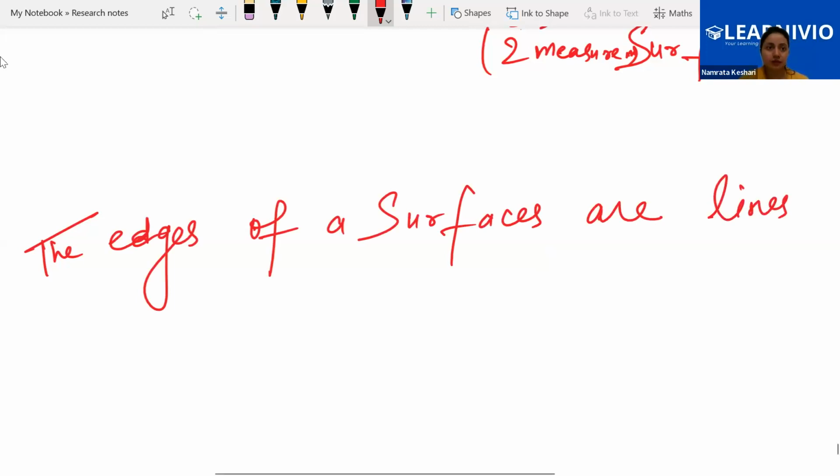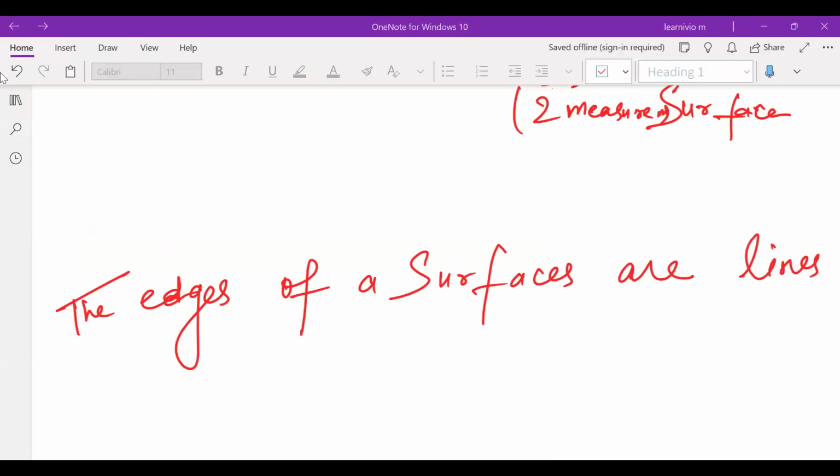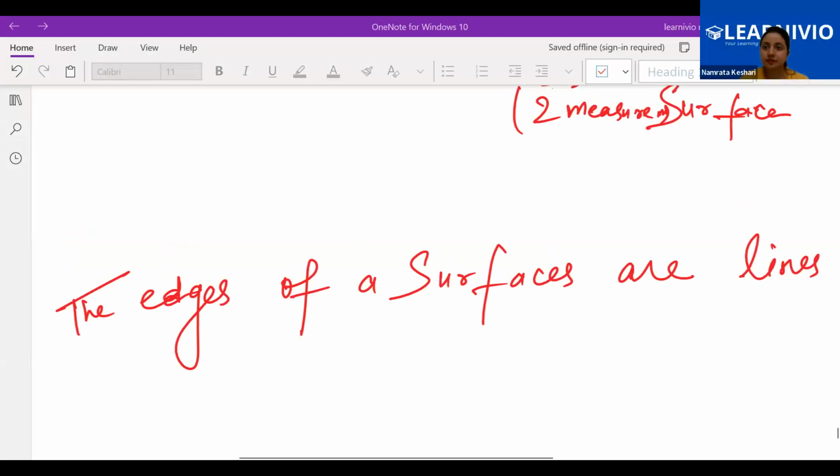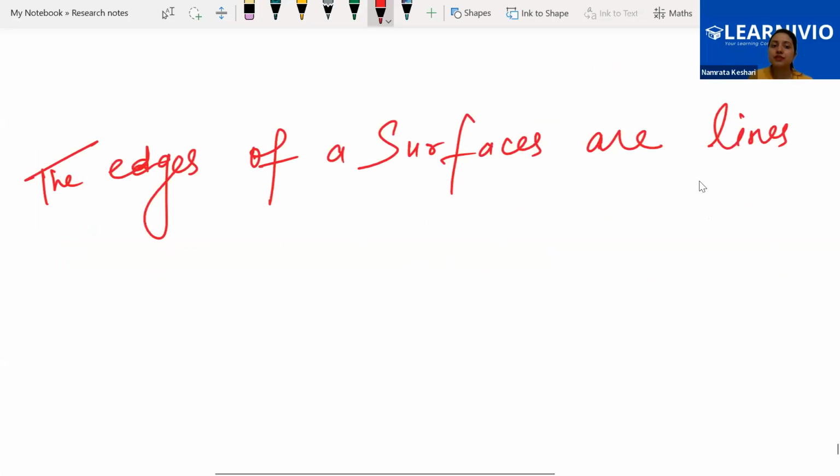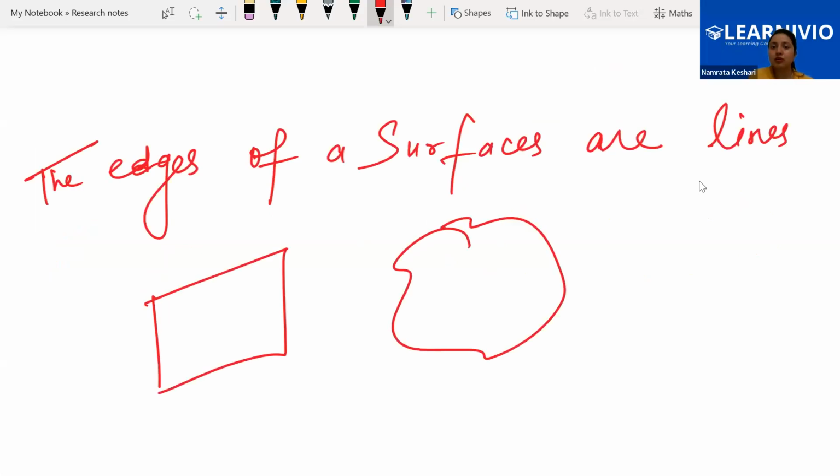The edges of a surface, we are talking about this surface. The surface can be like this also. The surface can be any shape. The edges are just lines. You can see edges are also lines. This is a straight line, this is a straight line, this is a straight line. It is completely made with lines only.